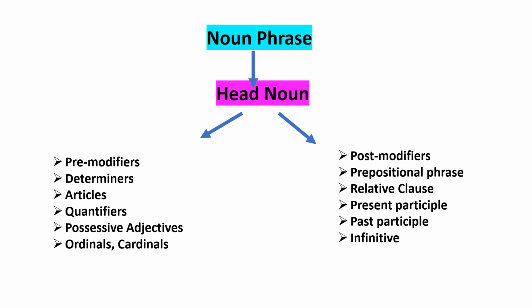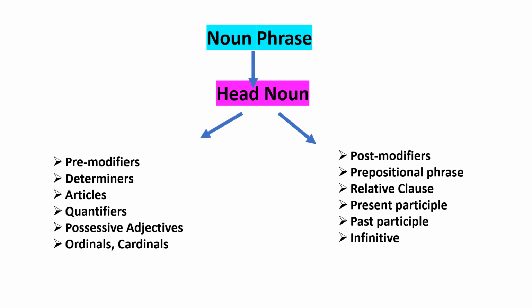And now let's see the list of post modifiers, the words or clauses or phrases which appear after the head noun in a sentence, and that consists of a prepositional phrase, a relative clause that starts with who, whom, right?